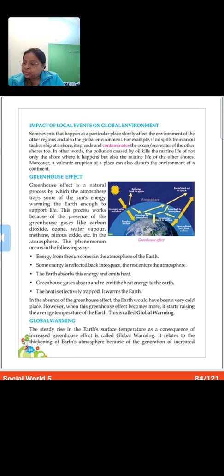And the last point is the heat is effectively trapped, it warms the earth. And in the absence of the greenhouse effect, the earth would have been a very cold place. However, when this greenhouse effect becomes more, it starts raising the average temperature of the earth. This is called global warming.